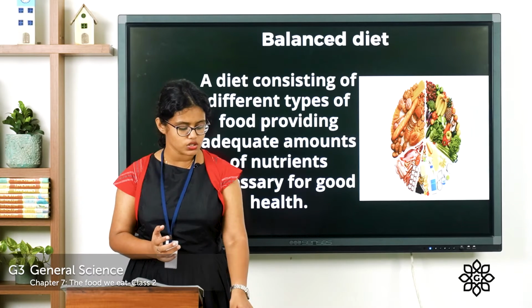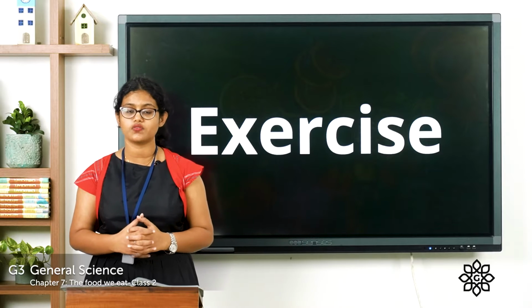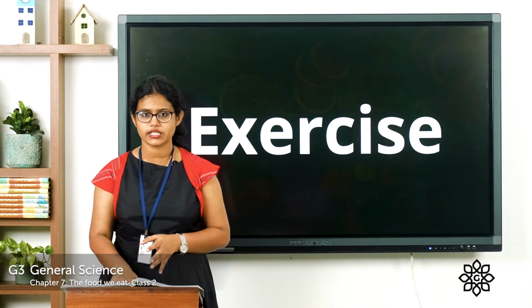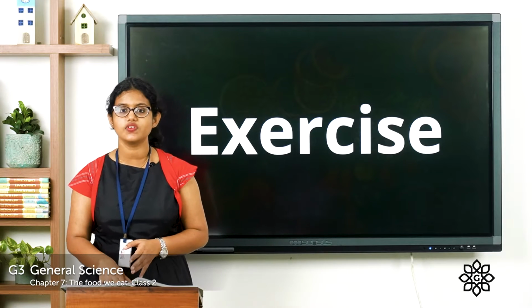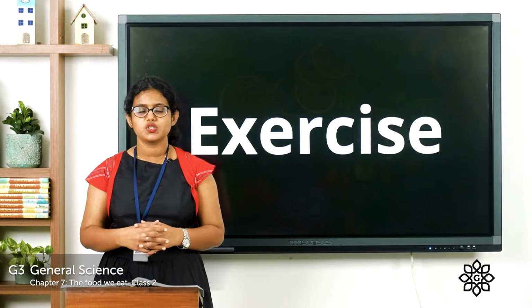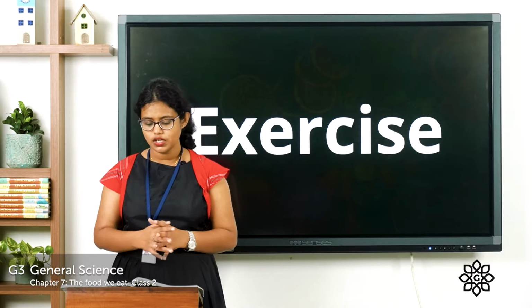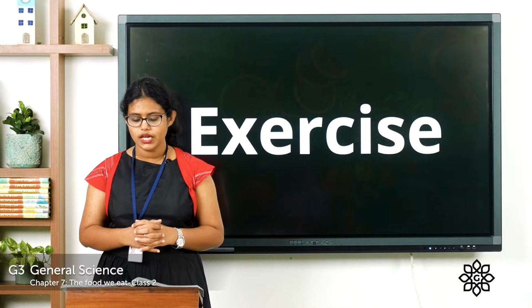So now let's move on to the exercise of this chapter. You can take page number 73 in your textbook. And let's start with the first exercise. So tick the correct options. I'll read out the questions and you can tick the right answers.